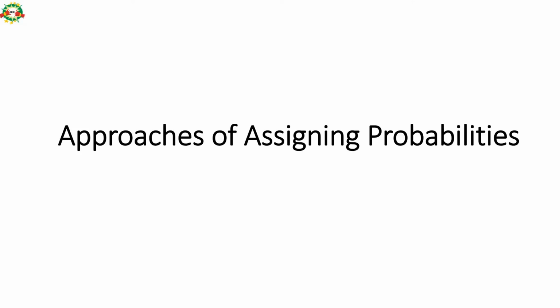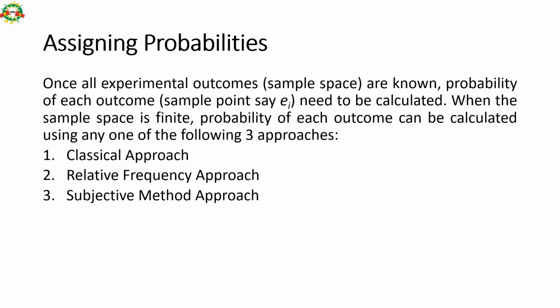Approaches of assigning probabilities. There are 3 basic approaches. Once all experimental outcomes or the sample space are known, the probability of each outcome needs to be calculated. When the sample space is finite, the probability of each outcome can be calculated using any one of the following approaches.